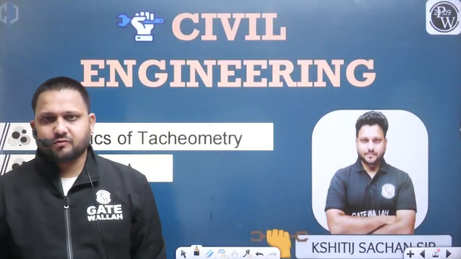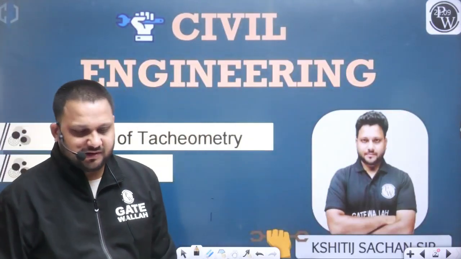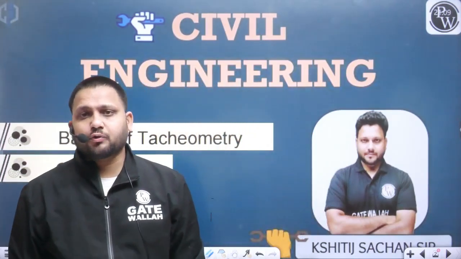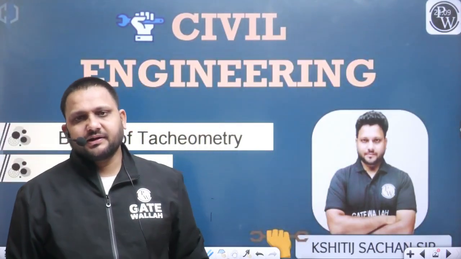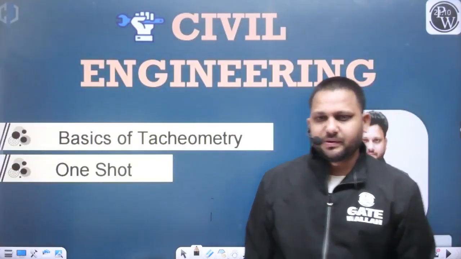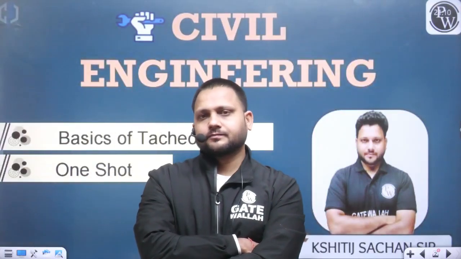We have discussed 3 cases in trigonometrical leveling: case 1, case 2, and case 3. If you attended the last class, I discussed that in GATE 2023 there was a direct question related to case 2. That concept is where we place the instrument in 2 positions. The condition was that we can measure the horizontal distance between the instrument positions, but we were unable to measure the distance between the instrument and the object. So that was our case 2 problem, where 2 unknowns were there.